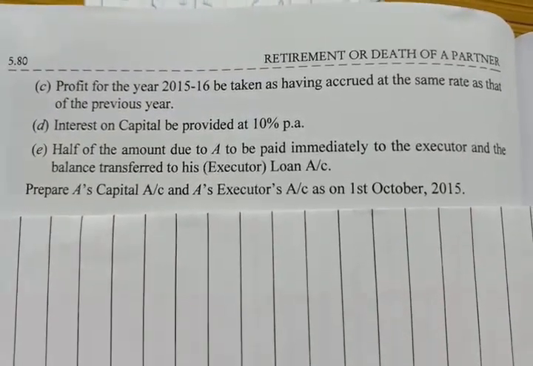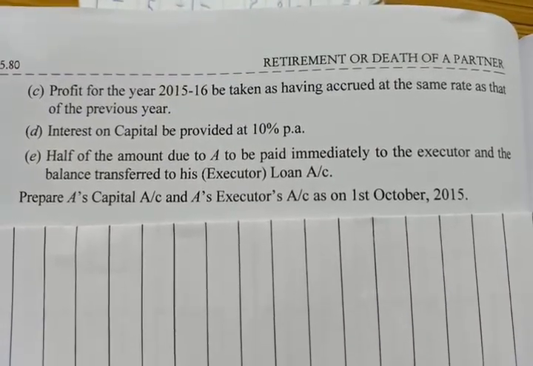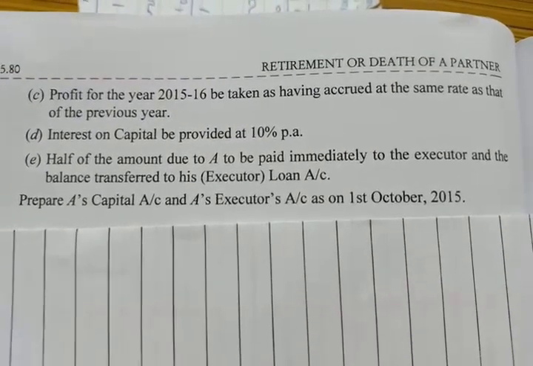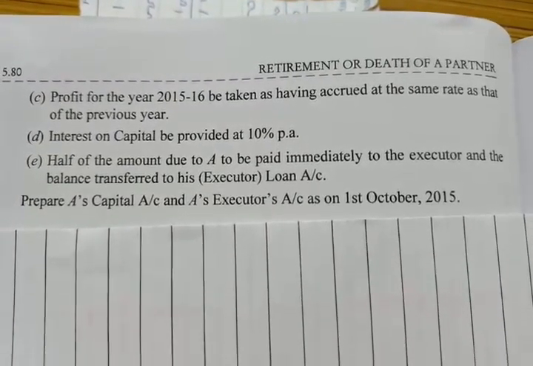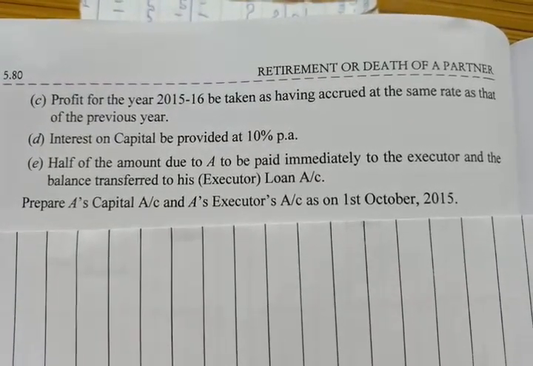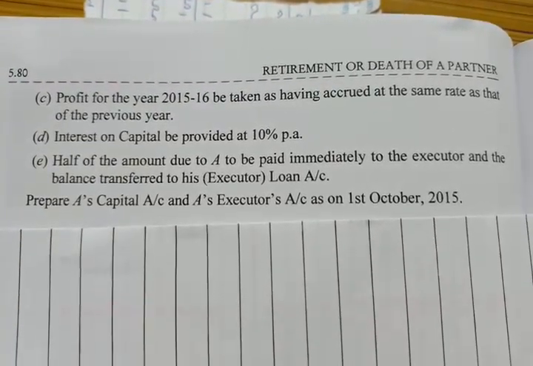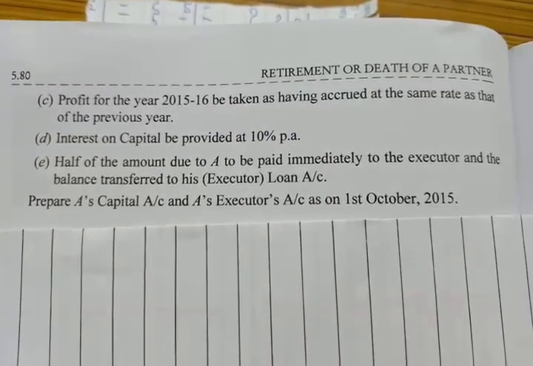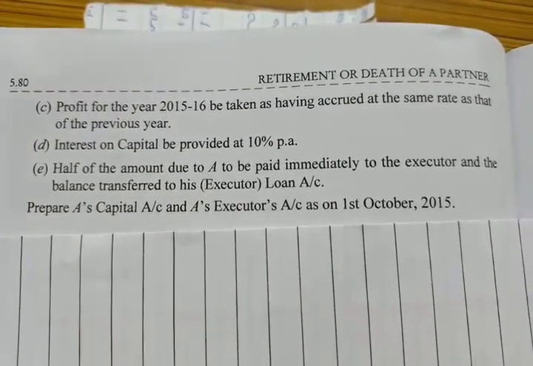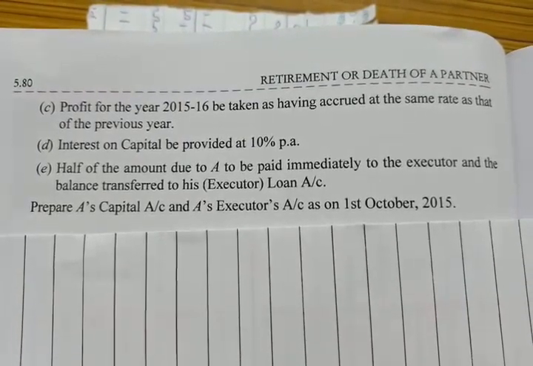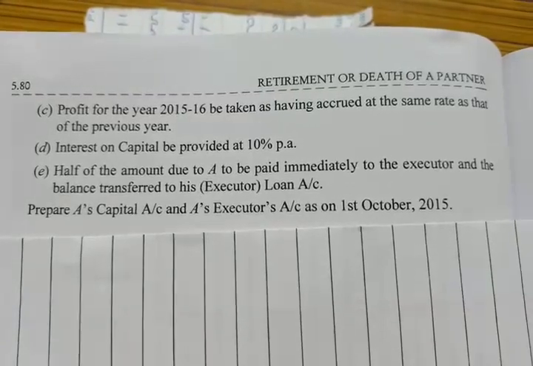Now the adjustment C, that is the third adjustment. Profit for the year 15-16 to be taken as having accrued at the same rate as that of the previous year. It means while calculating A's share of profit, it is to be calculated on the basis of the profit of the previous year. Then the adjustment D, interest on capital to be provided at 10% per annum.